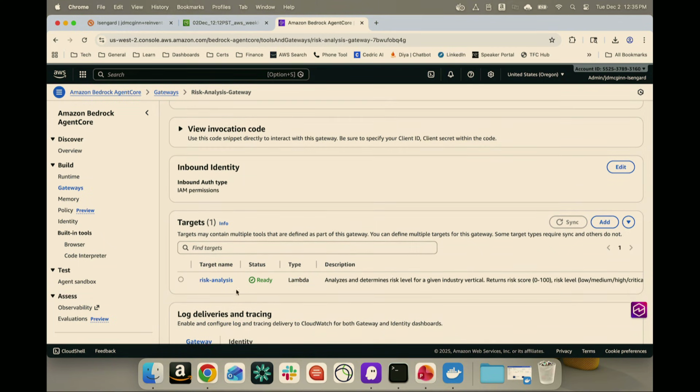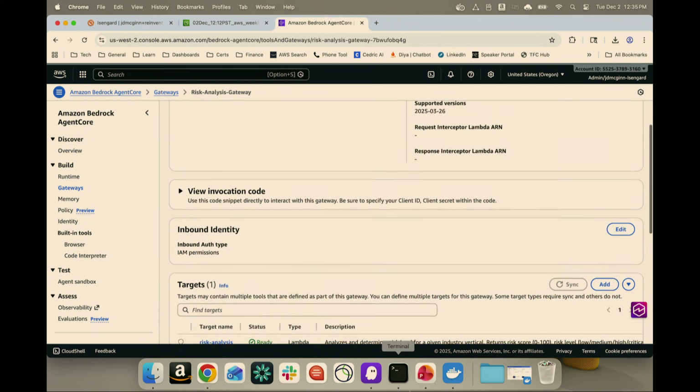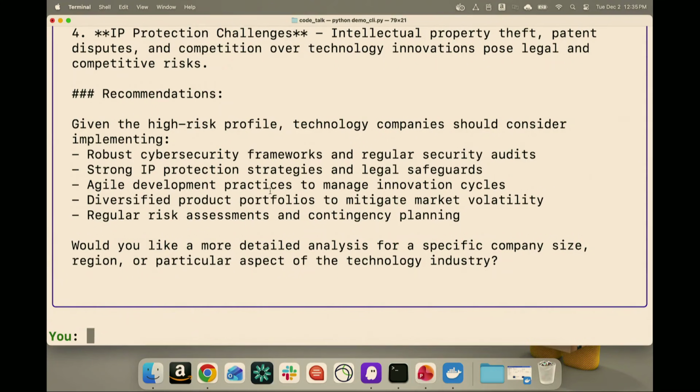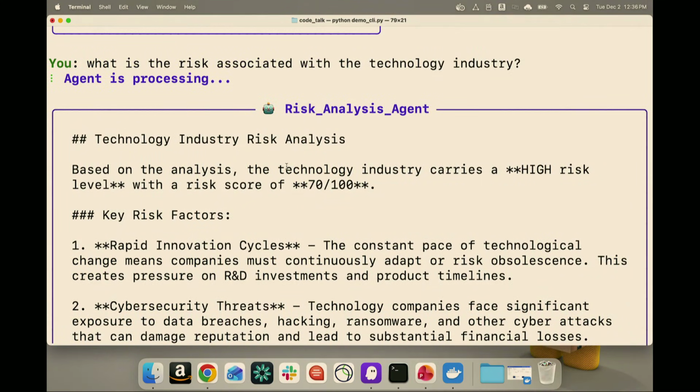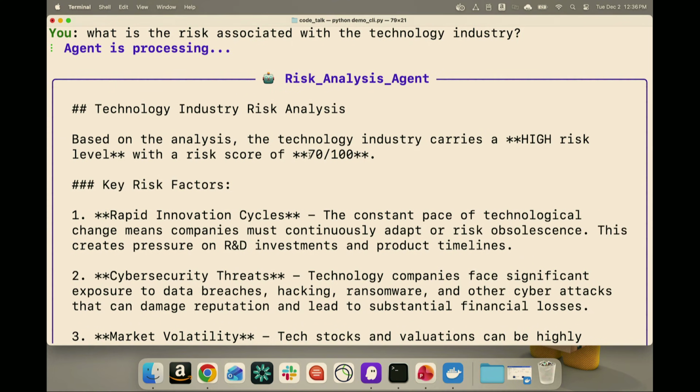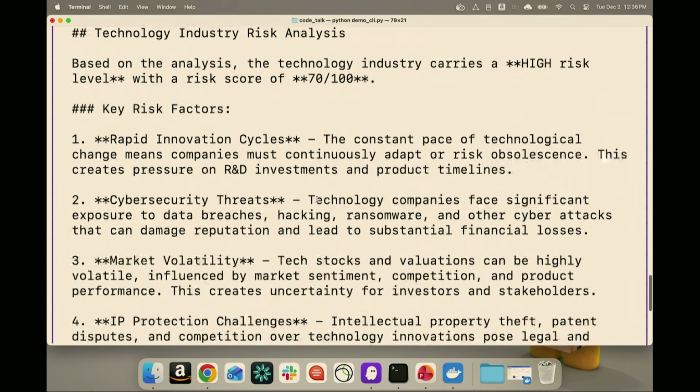So this risk analysis function, it's going to be mostly just generic logic here, but you can easily think of the possibilities. If you go into more detail and you want to connect to some sort of third-party system, the builder agent could easily write that kind of logic and deploy it as a Lambda function, which you could then expose to your agent as a tool. All right, perfect. So I'm going to go back to the console here, and here we can see our technology industry risk analysis of a score of 70 of 100. So this is just some generic response back from our agent.